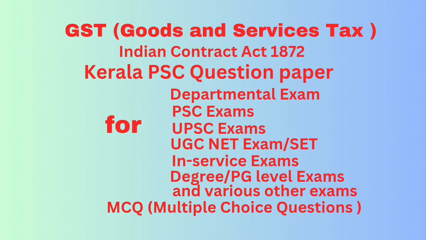Question number 8. Under section 2 subsection 75 of the Kerala State GST Act 2017, money means dash. Option A, Indian legal tender. Option B, foreign currency. Option C, cheque, promissory notes. Option D, all of the above. Correct answer: option D, all of the above.